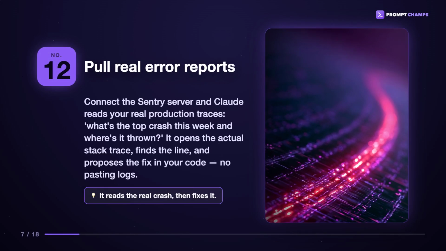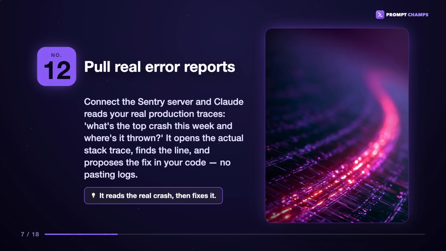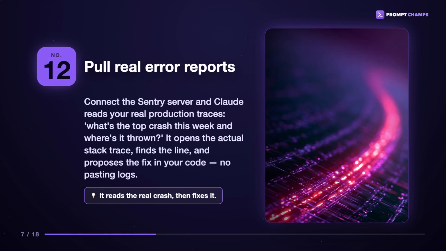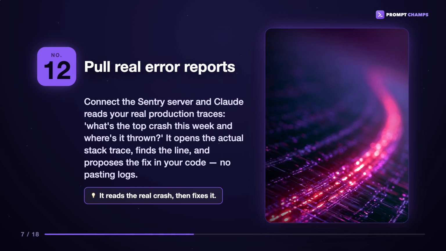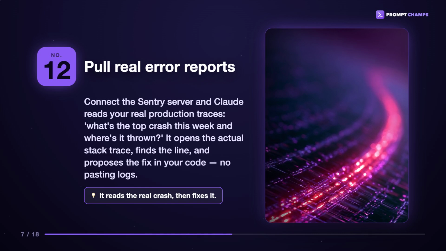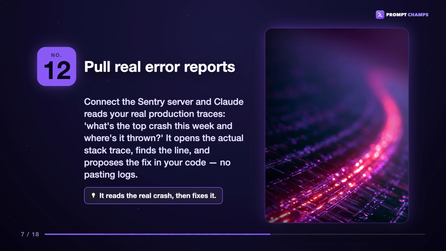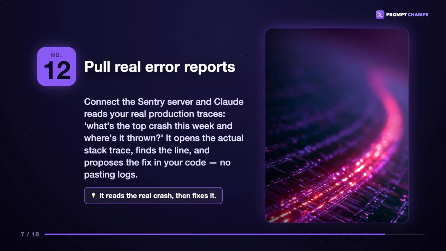Number 12, pull real error reports. Connect the Sentry server and Claude reads your real production traces. What's the top crash this week and where's it thrown? It opens the actual stack trace, finds the line, and proposes the fix in your code, no pasting logs.